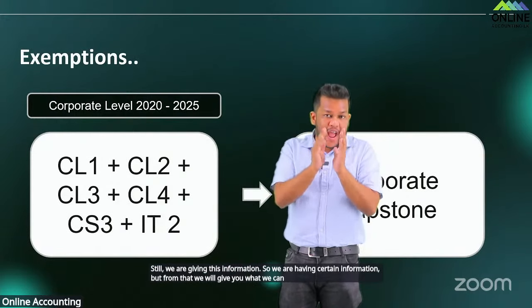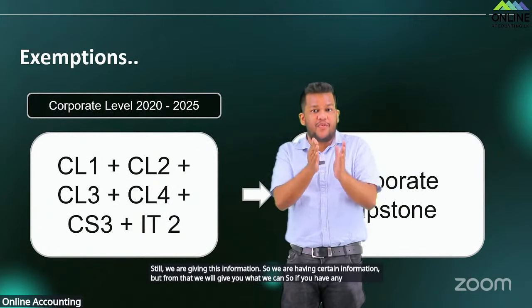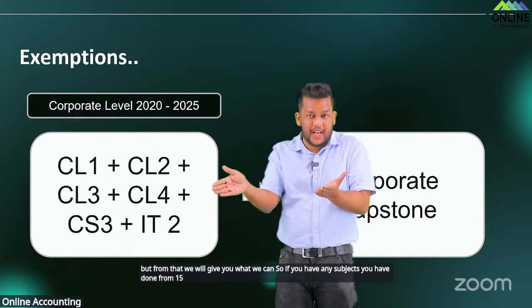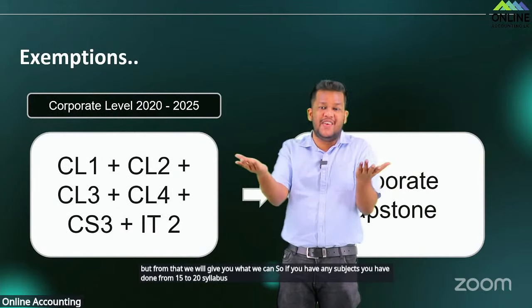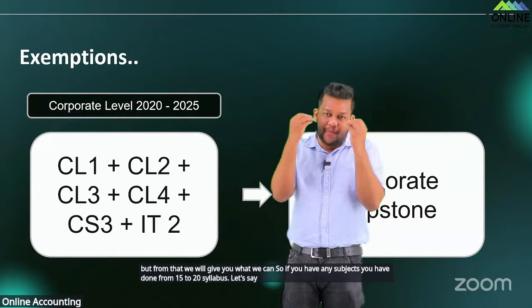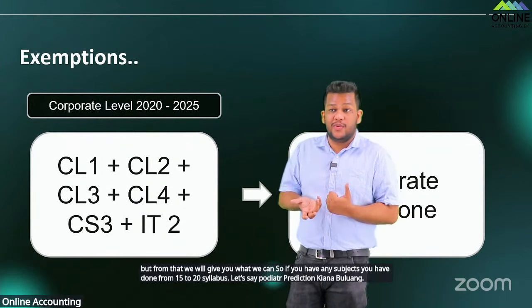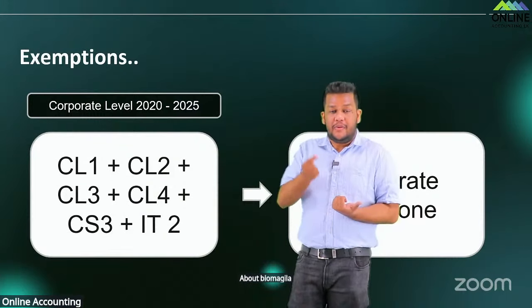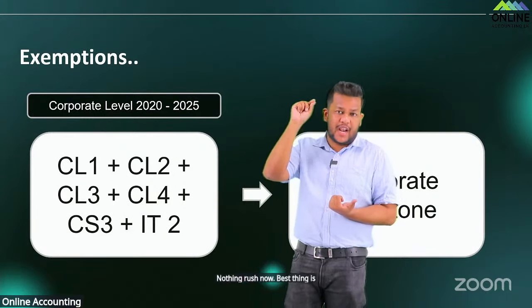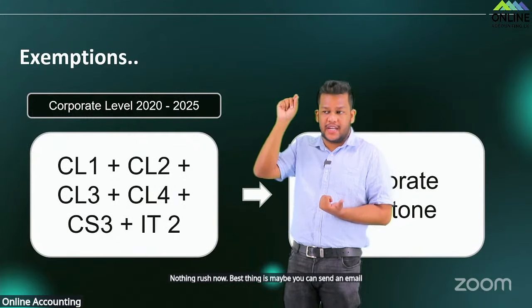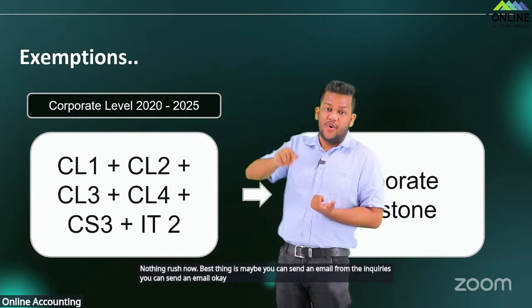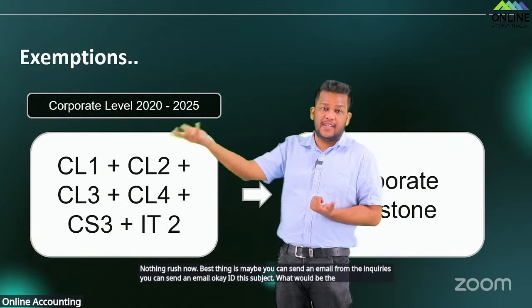So if you have any subjects you have done from the 15 to 20 syllabus, let's say you did some BBC, we can give a small prediction. But if we say that and it changes, that's a problem. So the best thing is maybe you can send an email to the inquiries. You can send an email saying, okay, I did this subject, what would be the exemption.